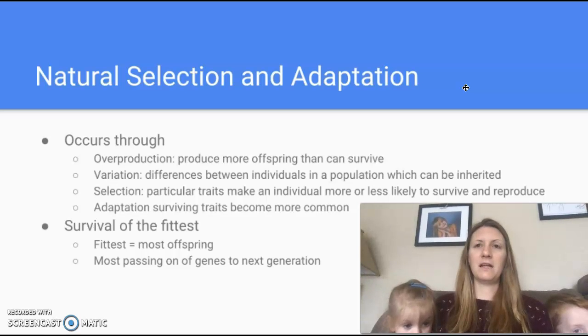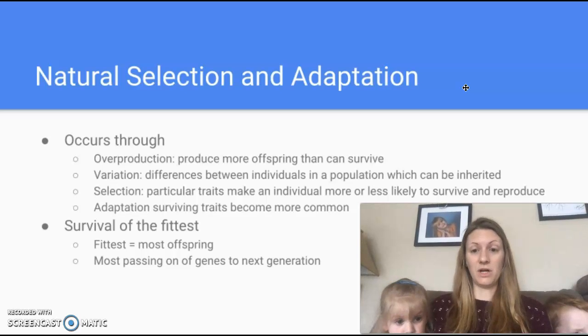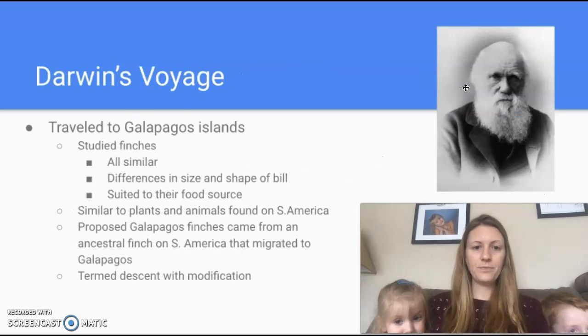But fittest doesn't mean that like I work out so much and now I'm a great runner and I can run really fast. It means that I've survived long enough to produce the most offspring. So fittest in biology directly relates to the amount of offspring you are producing. So survival of the fittest means that you are able to produce the most offspring, thus surviving and passing your genes on to the next generation.